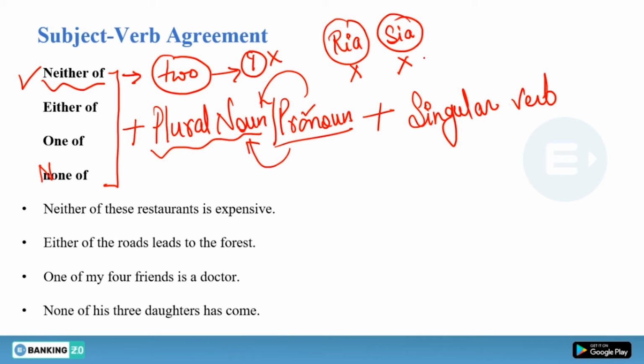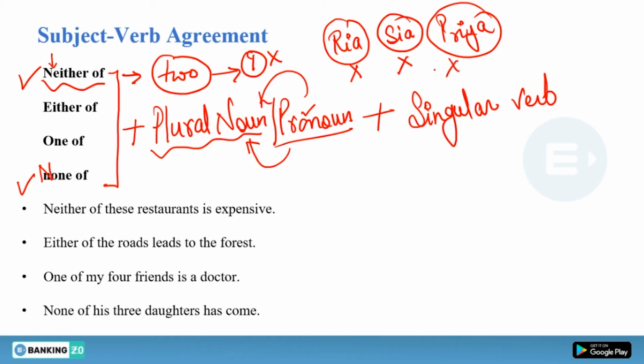But suppose you have Ria, Sia, and Priya, three persons, and you are saying I don't want these three people, I don't like these three girls. You don't like Ria, you don't like Sia, and you don't even like Priya. What you need to do then? You cannot use neither. In that situation, you have to use none of.